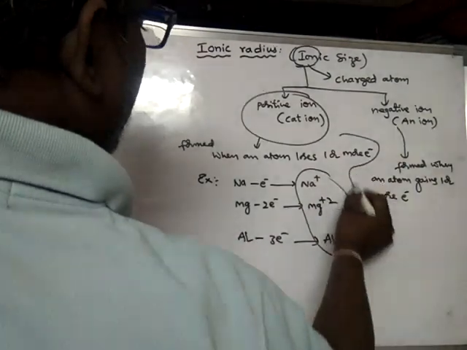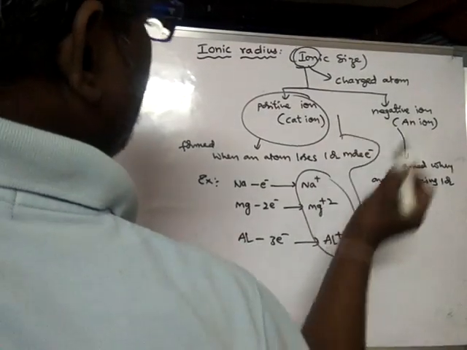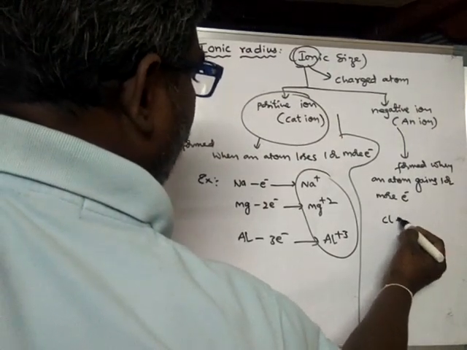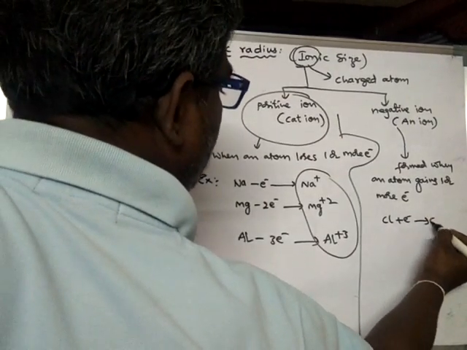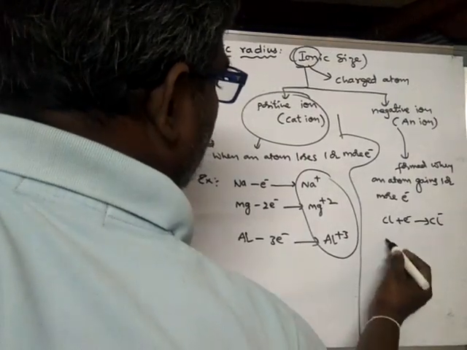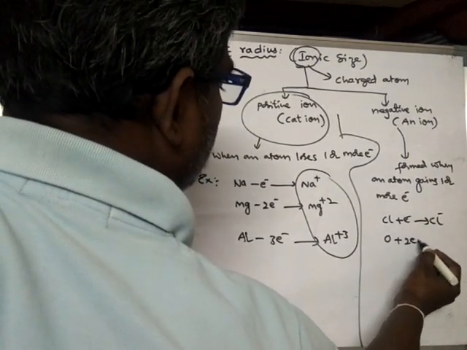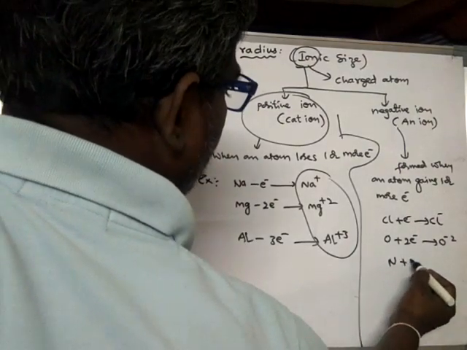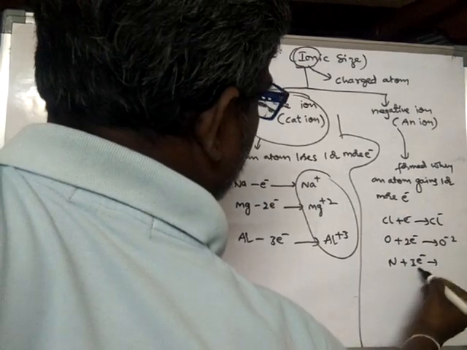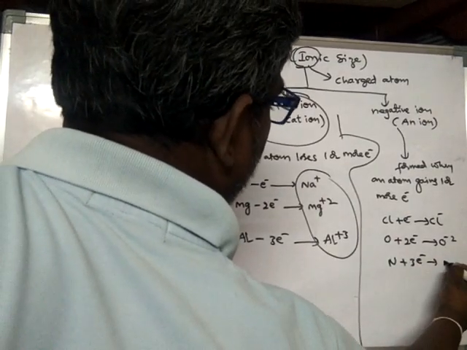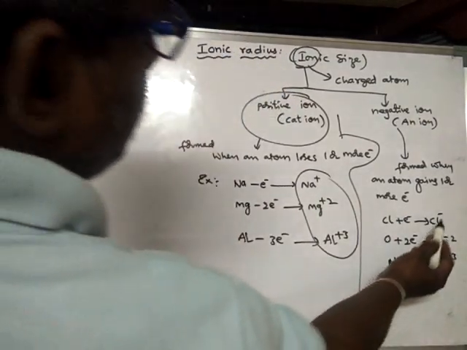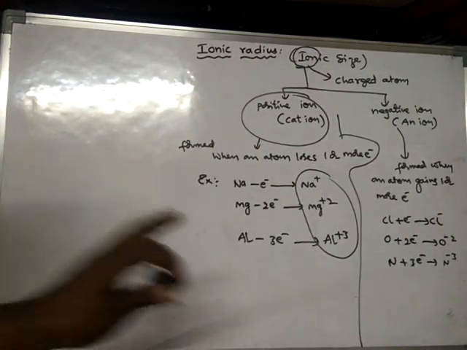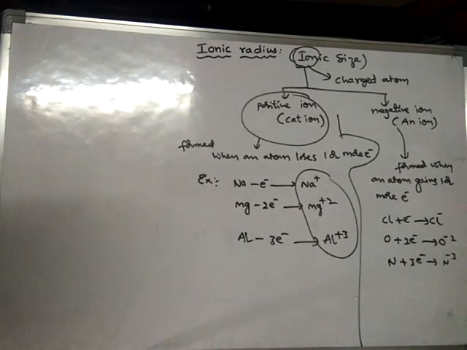For example, take chlorine. A chlorine atom, after gaining one electron, becomes Cl minus. Oxygen, after gaining 2 electrons, becomes O 2 minus. Nitrogen, after gaining 3 electrons, becomes N 3 minus. So these are anions or negative ions. So cation and anion, in this way ions are formed.